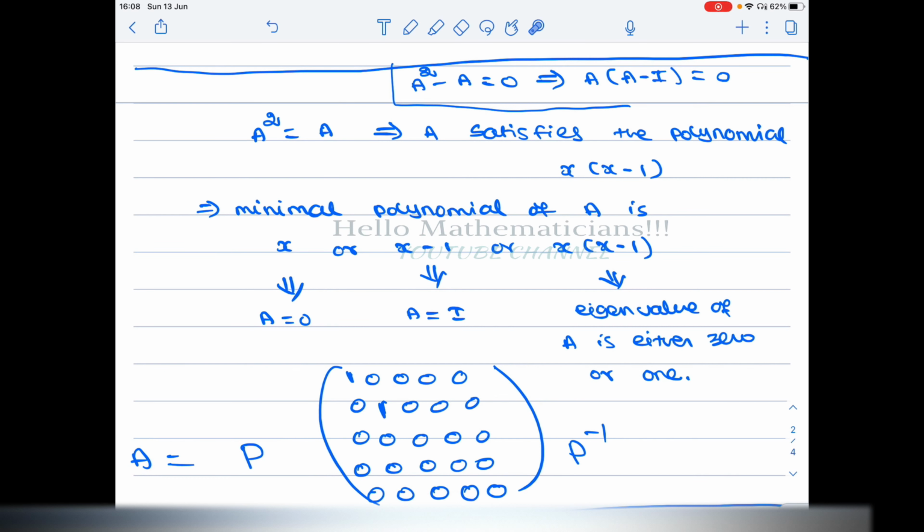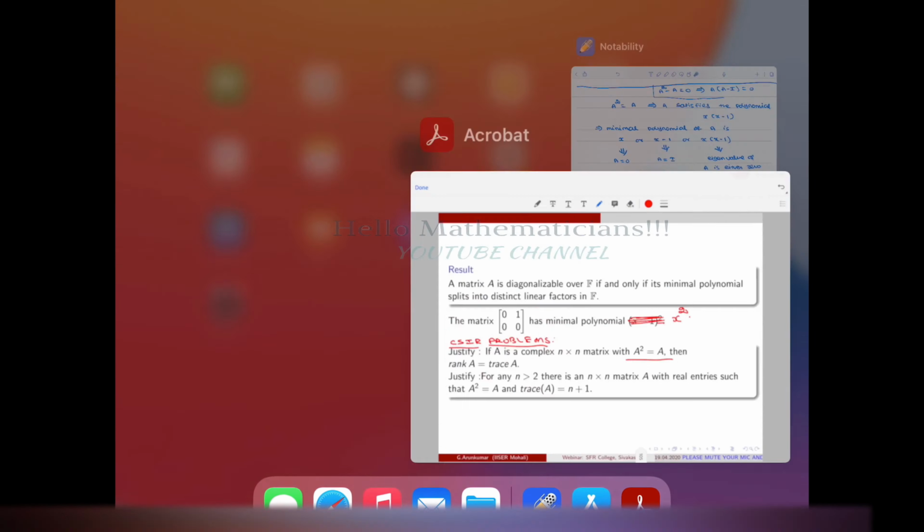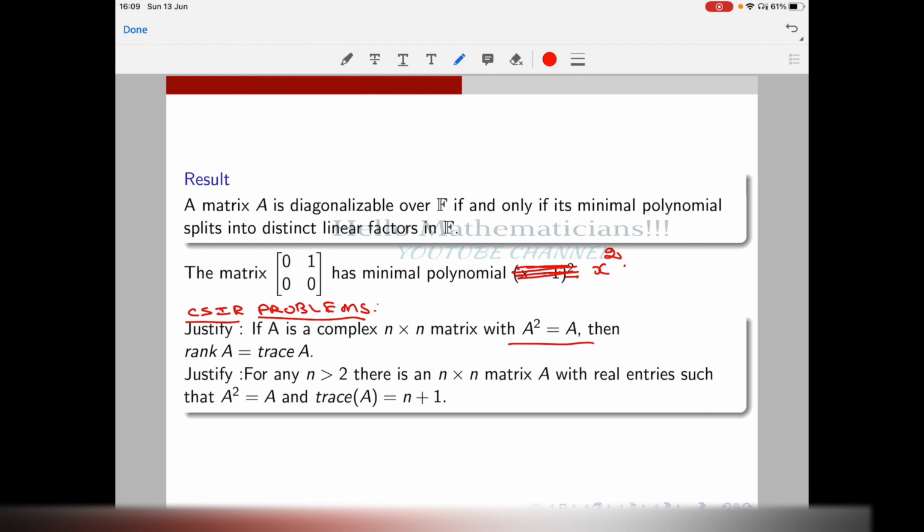If you notice, for any diagonal matrix with diagonal entries 0 and 1, rank of A will always be equal to trace of A. For example, you see rank equal to 2 and trace also 2. Therefore we conclude that the given statement is true.